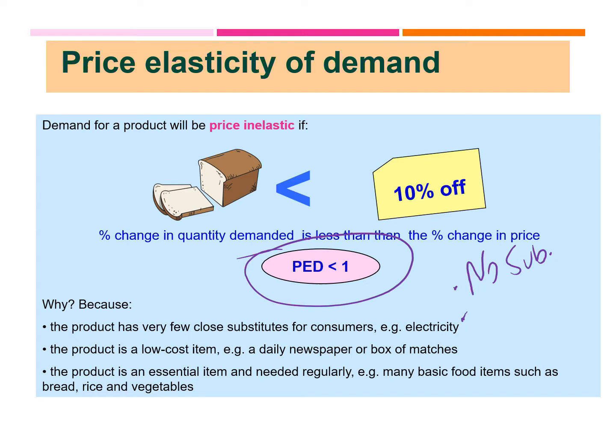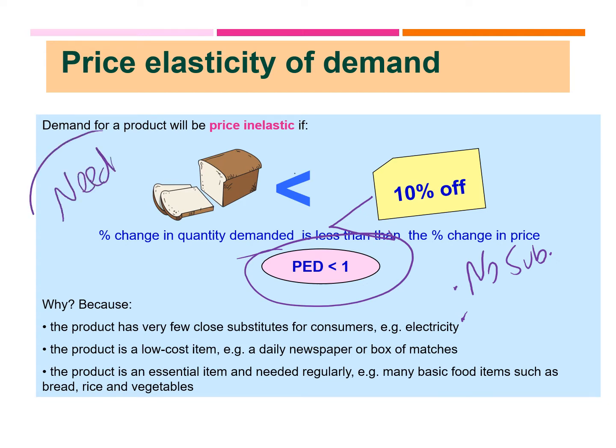So, for example, if I need to buy the newspaper every day because I love reading the newspaper in the morning, even if they doubled the price of the newspaper, to me it is still considered a cheap product because proportionally it does not take a lot of my income. So I would say at that point that the percentage change in quantity is less than the percentage change in price. And also, one more factor could be that the product is a need.